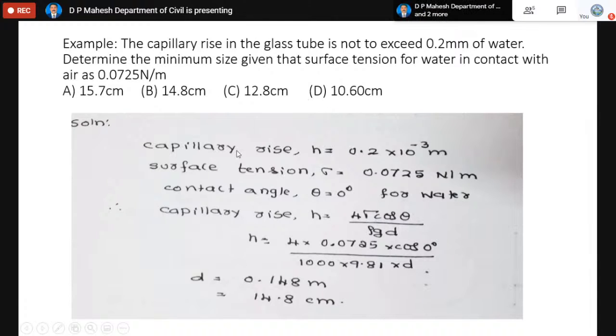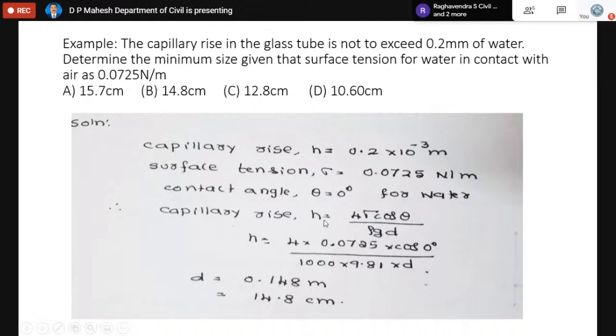You have to do the exercise like this. The capillary rise is given, which is 0.2. Since it is given in mm, it should be converted into meter. When you divide mm by 1000, it gets converted to meter. Similarly, surface tension is 0.0725 Newton per meter, which is the correct unit. The contact angle theta, though it is not given, since the liquid is water, is by default 0 degree. Unless otherwise specified, we have to use theta as 0 degree for water.